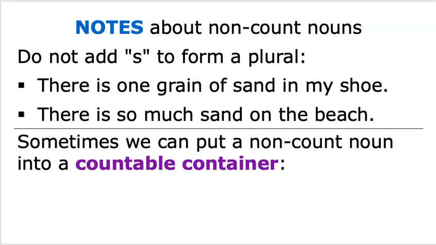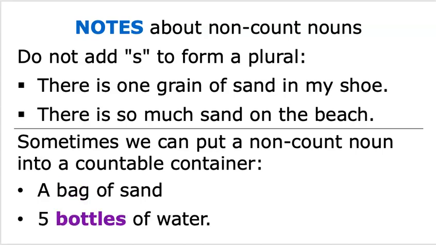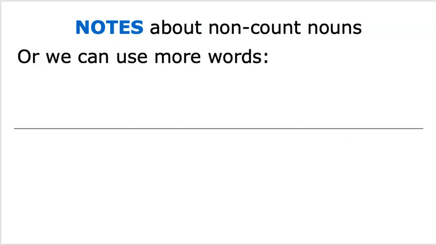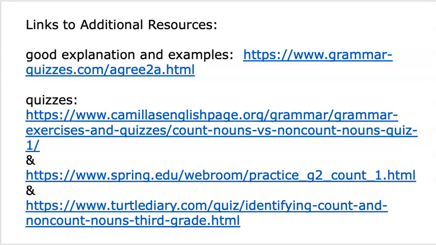Sometimes we can put a non-count noun into a countable container. I can say I have a bag of sand, or 5 bottles of water. We can use other words: 3 drops of water, 1 grain of salt. Now here's a link to lots of resources, and I'm going to email you this page for more information.